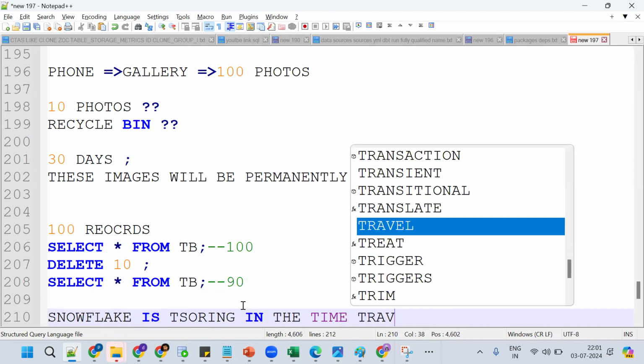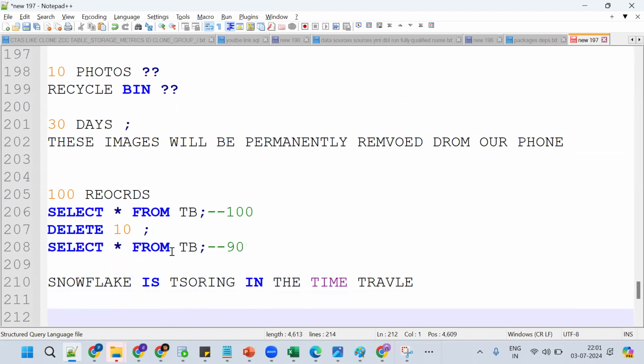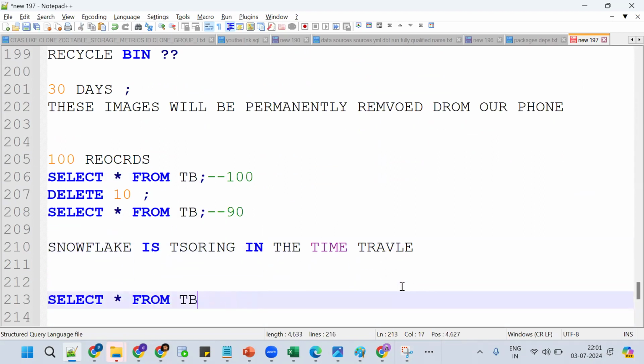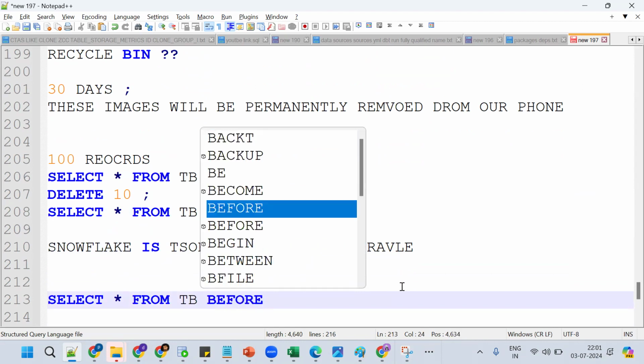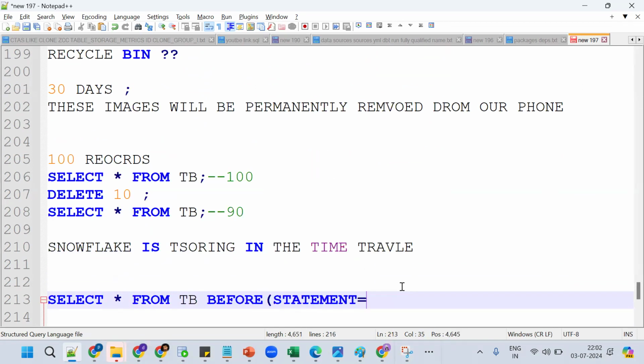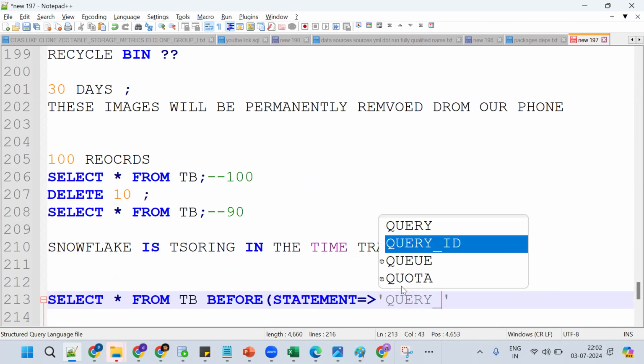Now how do we get this data back? By using what concept? With the help of the query ID. Select star from the table, before the statement, and pass the query ID. Got the point?